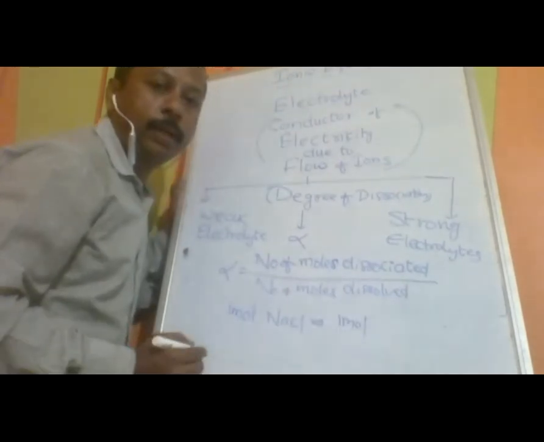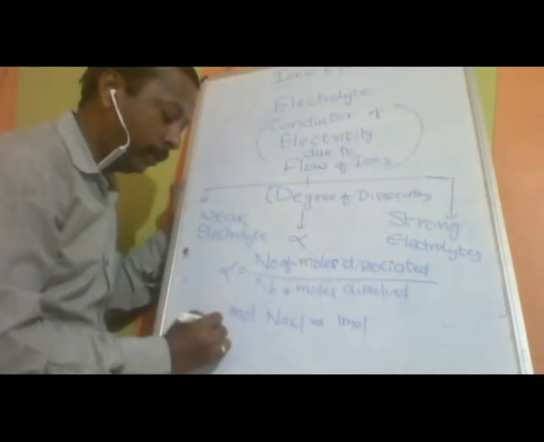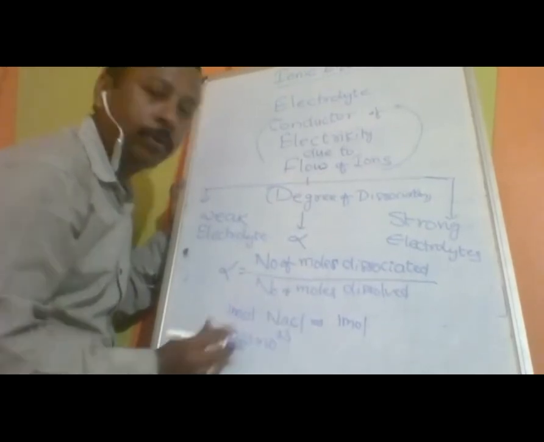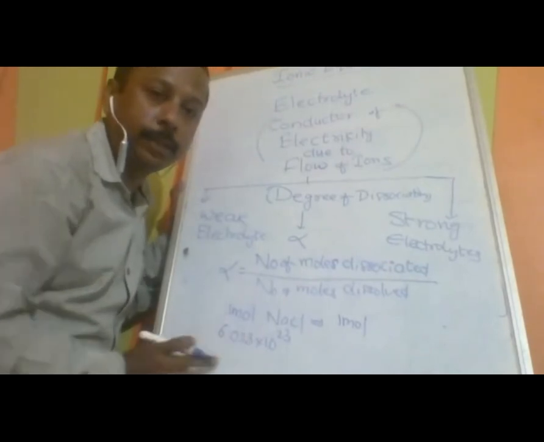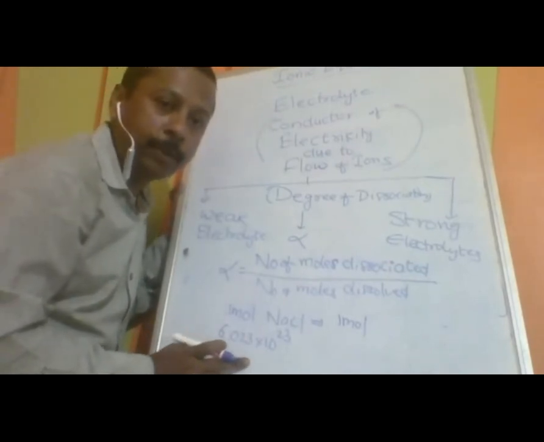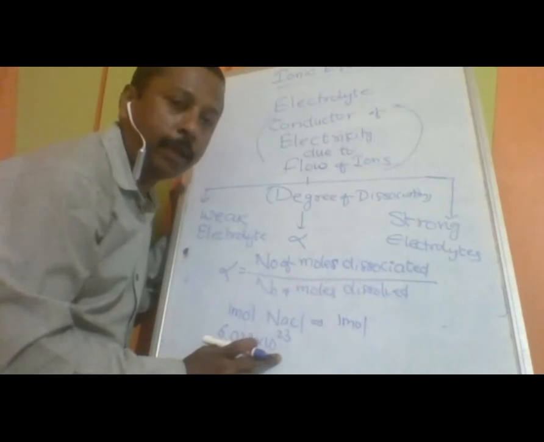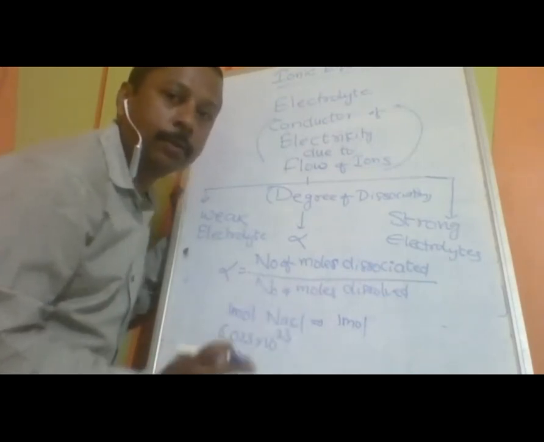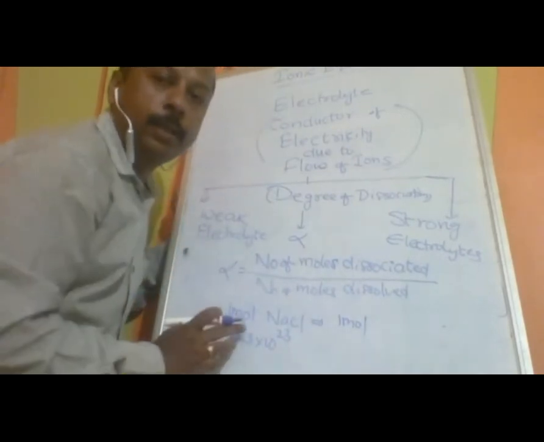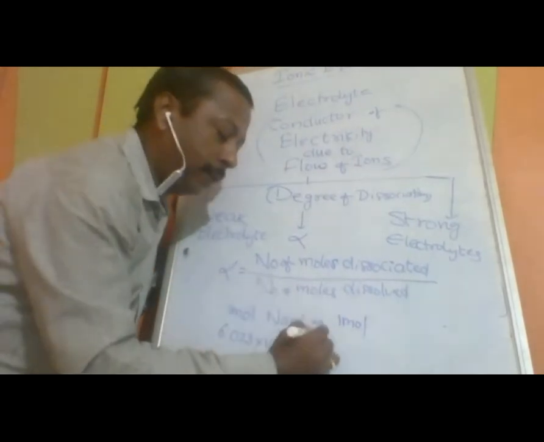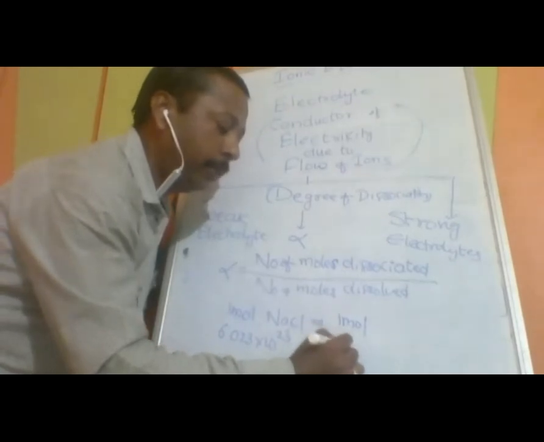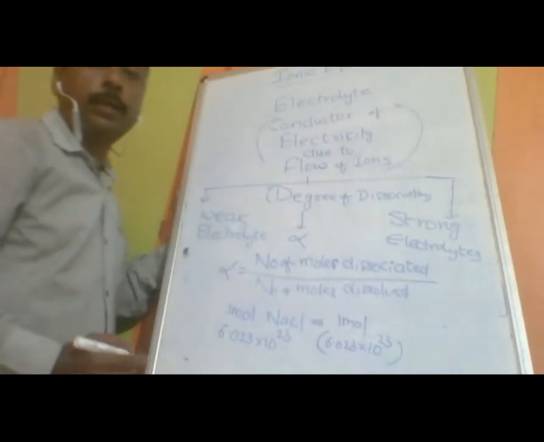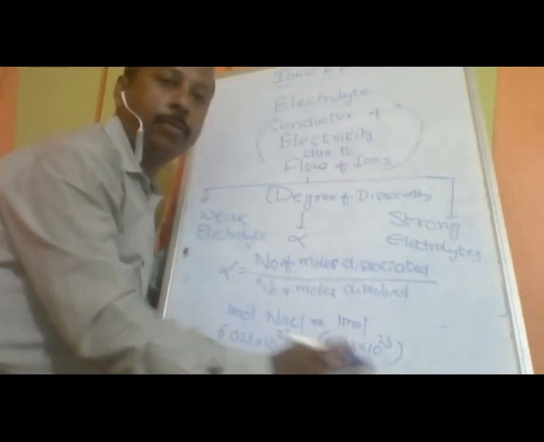Quantitatively, 6.023 into 10 to the power of 23 molecules of NaCl are dissolved in water. After dissolving, the same number of molecules dissociated into ions.